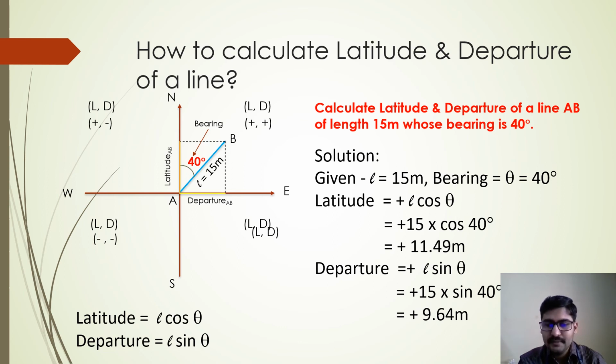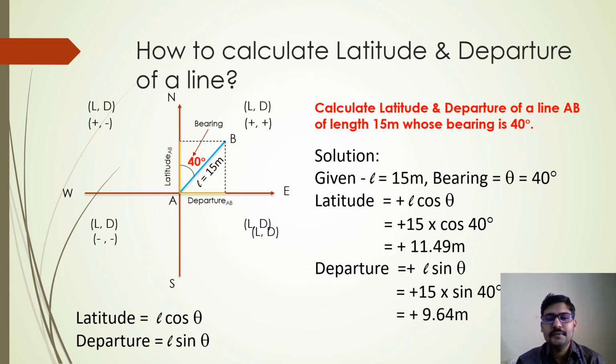Departure has the formula L sin theta. Here also L is 15 meter and theta is 40. When you substitute, you get departure as 9.64 meter. Here also the departure is positive because the line is in the first quadrant, and in the first quadrant departure is positive.